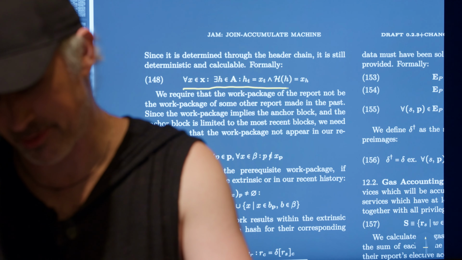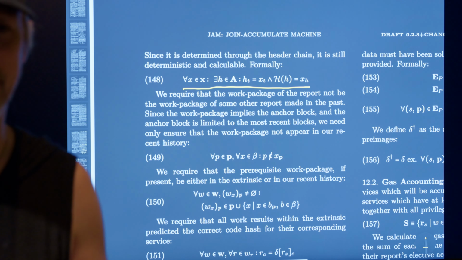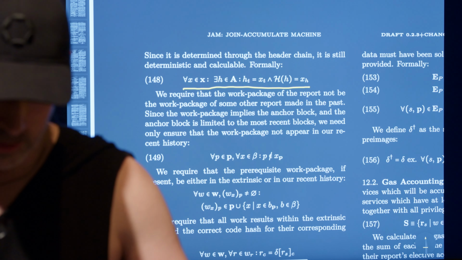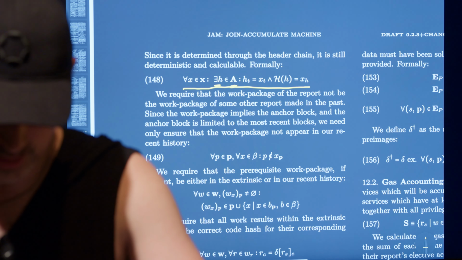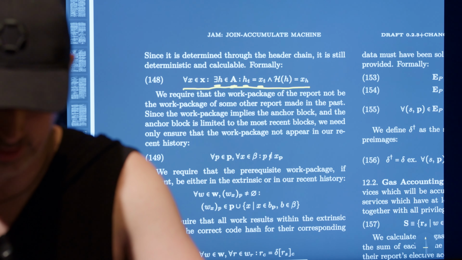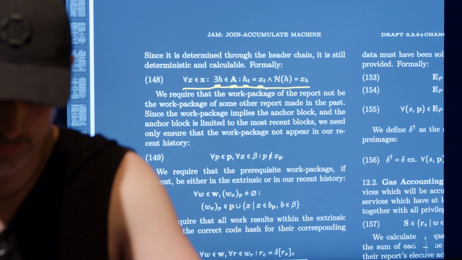This isn't something that can be checked on chain, so it's kind of an honesty thing. We're hoping that nodes will check it. Of all the header hashes of our ancestors, we want to make sure that we know about this historical lookup anchor, and that it is indeed at the right time.